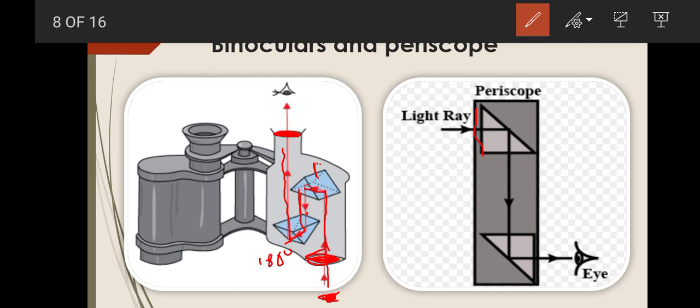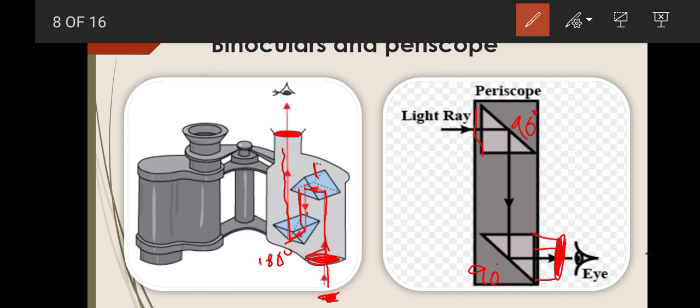The light gets total internal reflection from one prism, with an angle shift of 90 degrees. Again when it strikes the second prism, as we have discussed earlier, it will also get an angle shift of 90 degrees.